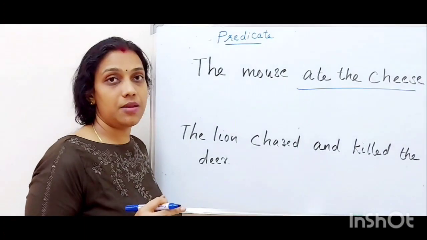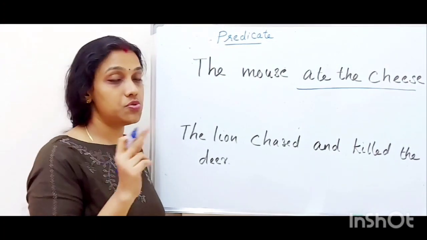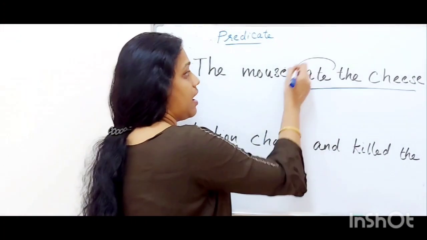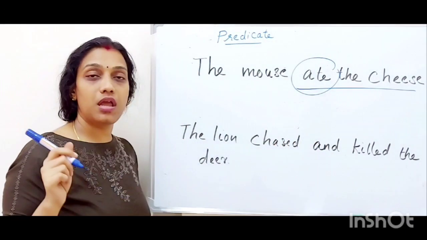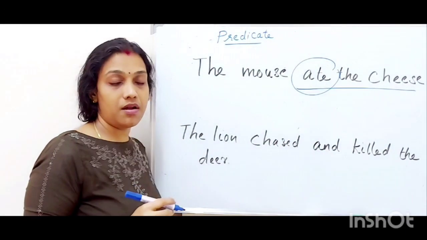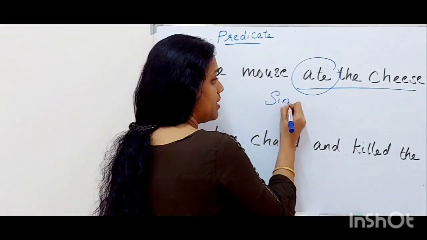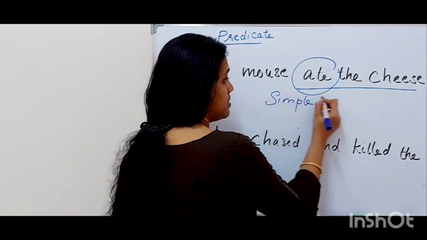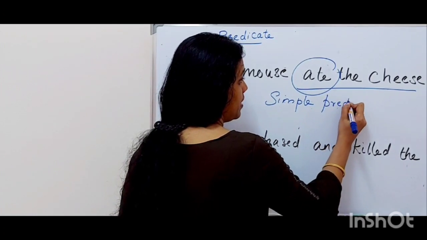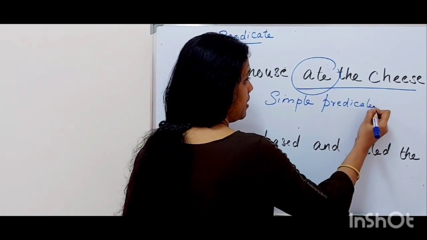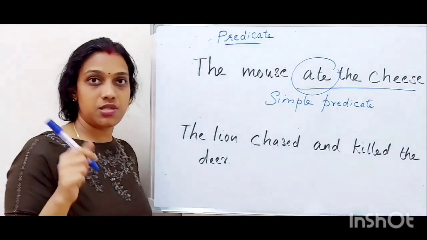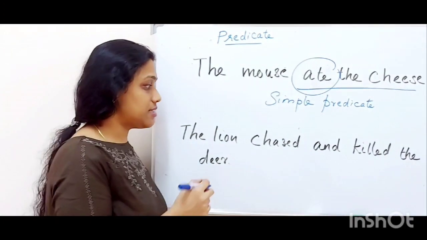And in that predicate part, how many verbs are there? Or which one is a verb here? Ate is a verb, right? So here only one verb is there in the predicate part. So that predicate is known as a simple predicate. Got it? Simple predicate. So in the predicate part, if there is only one verb, that is known as a simple predicate.